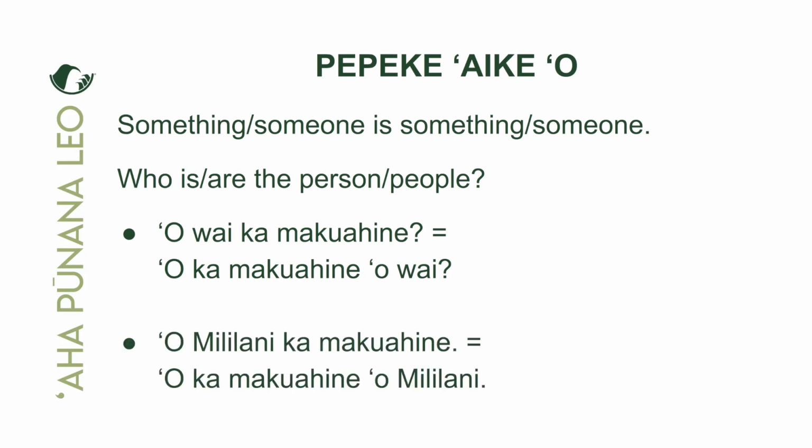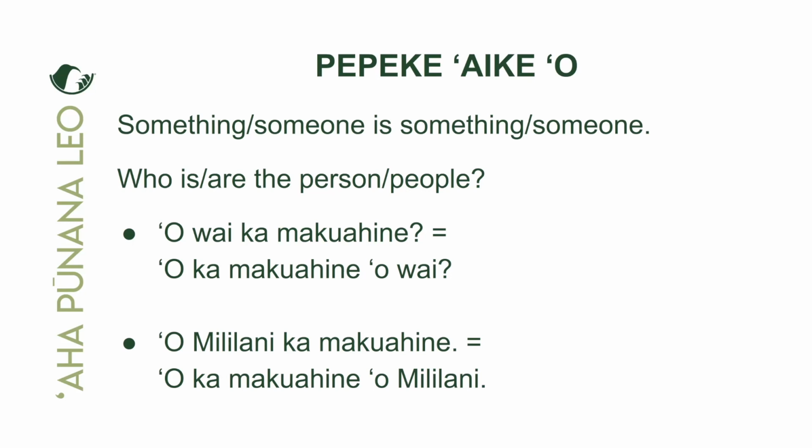Oh yeah, no leila. So here's a possible answer to the question owai ka makuahine or o ka makuahine owai. One could respond o Mililani ka makuahine. Yeah, you could say Mililani is the makuahine. So if we're expressing that two things are equal, then we can say o ka makuahine o Mililani. So we just switch the order around, right? Because they're both equal parts of this pepeke and they can be switched. However, like I mentioned before, the emphasis will change.